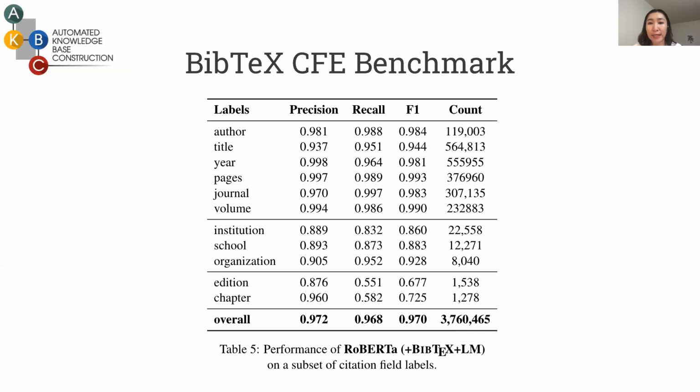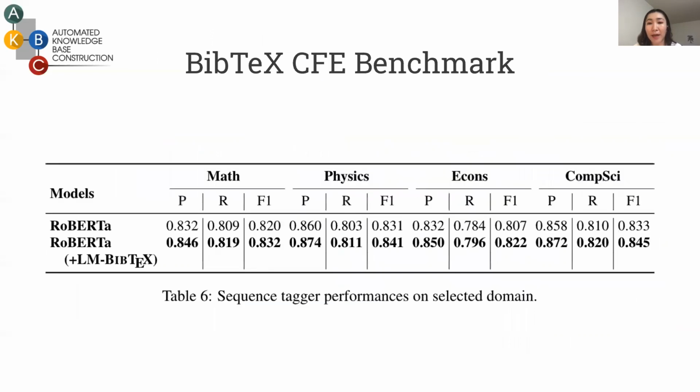Having showcased that our BibTeX CFE dataset is useful for the human labeled dataset, we propose a new benchmark on this task as the UMass CFE is fairly small. Overall, our proposed baseline achieved a high F1 of 97%. We also provide a domain-specific benchmark for the CFE task.